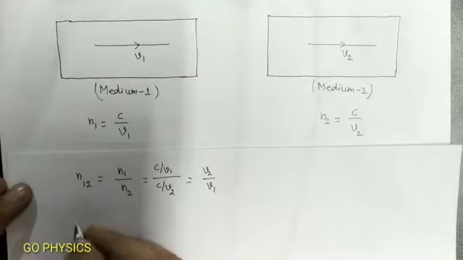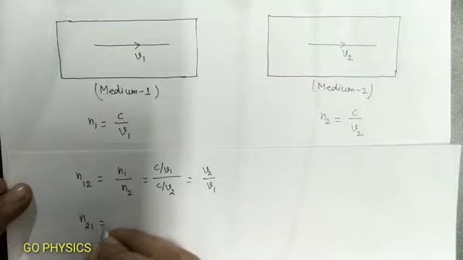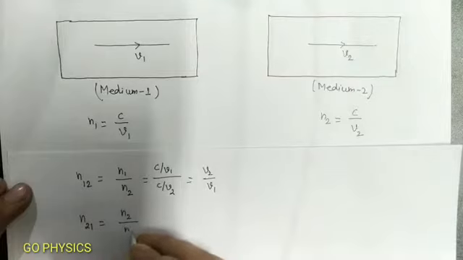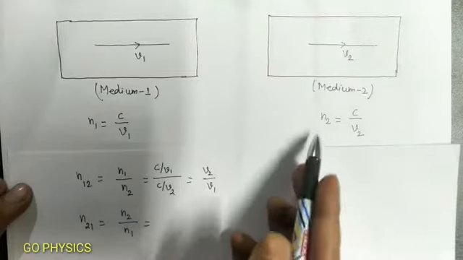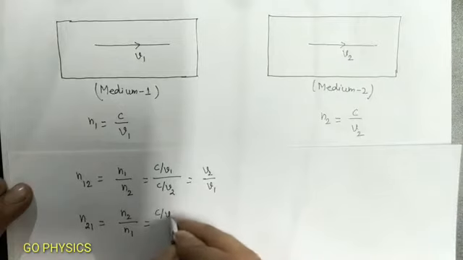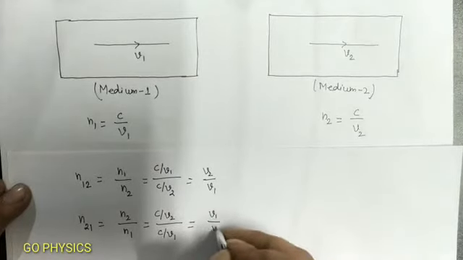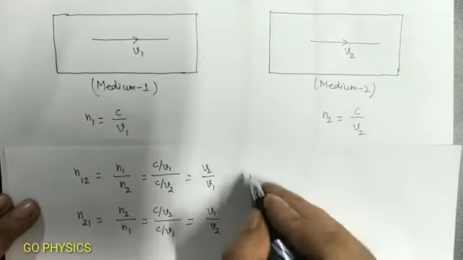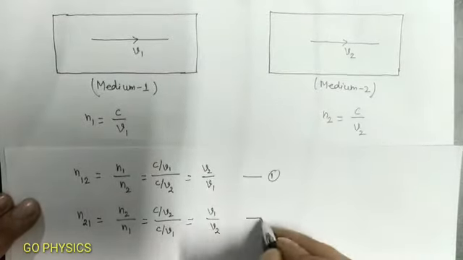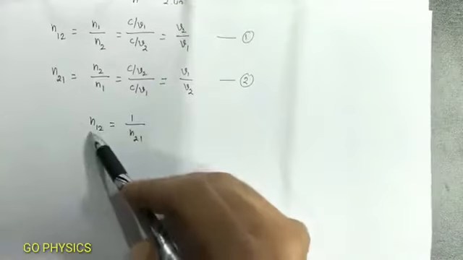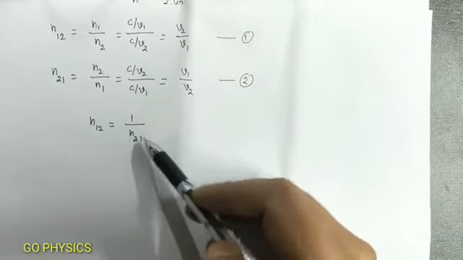And similarly, if we define the refractive index of medium 2 with respect to medium 1, then it is equal to the refractive index of medium 2 divided by the refractive index of medium 1. Put the value of N2, which is equal to C by V2, divided by C by V1. This value is equal to V1 by V2. If we compare equation 1 and equation 2, then we can easily see that N12 is equal to 1 by N21.